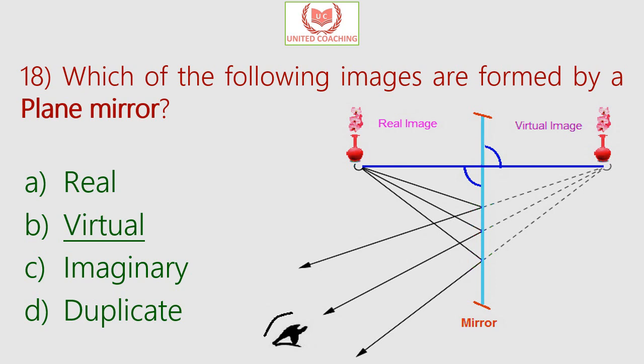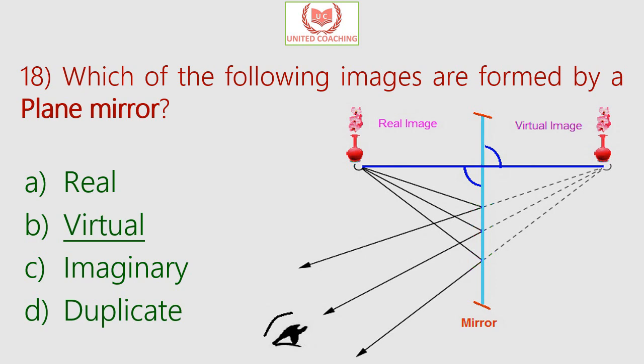and images formed by a plane mirror are virtual, upright, left-right reversed, and at the same distance from the mirror as the object's distance from the mirror. The image distance is equal to the object's distance from the mirror and the image is the same size as the object. And a virtual image is one that cannot be obtained on a screen.